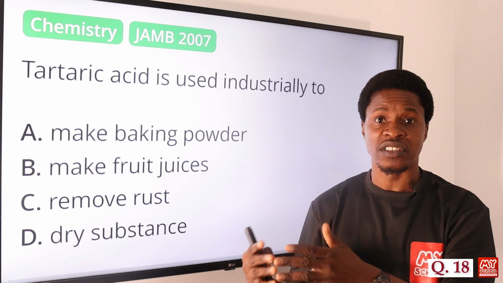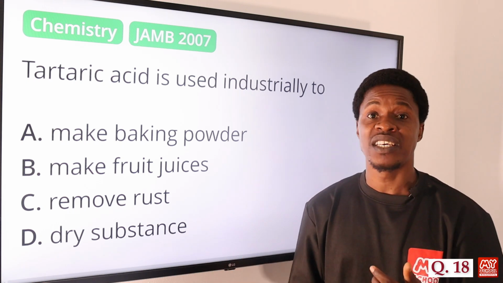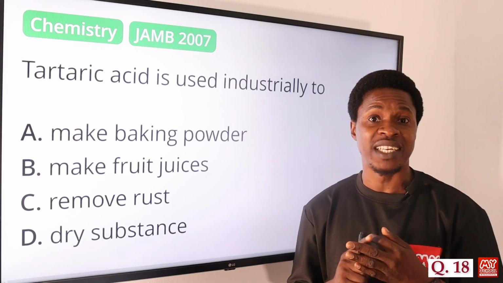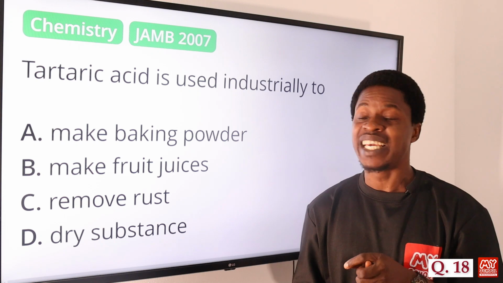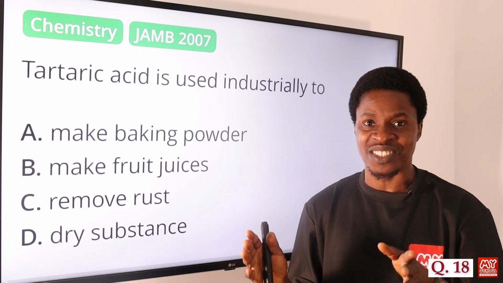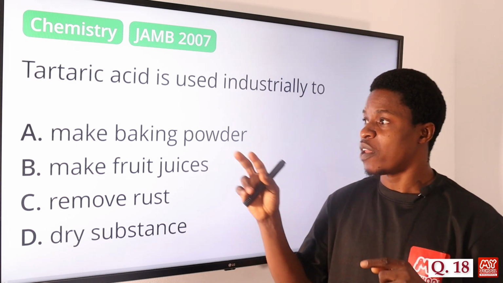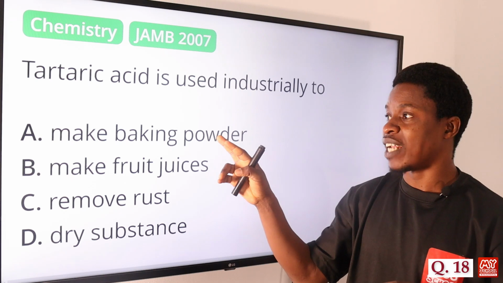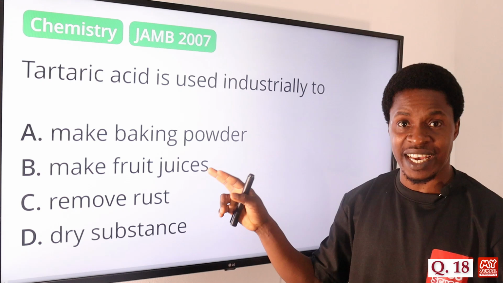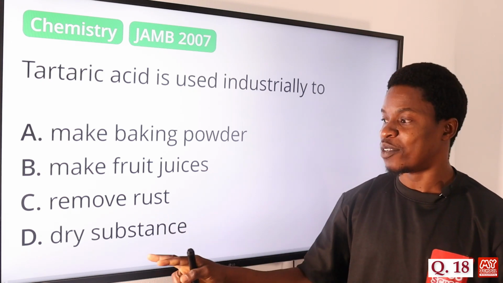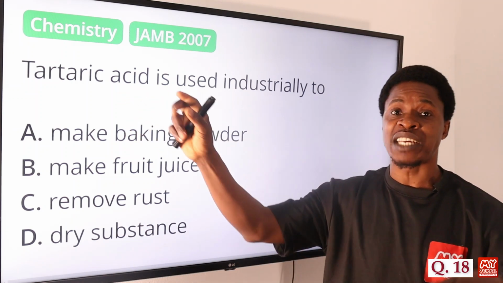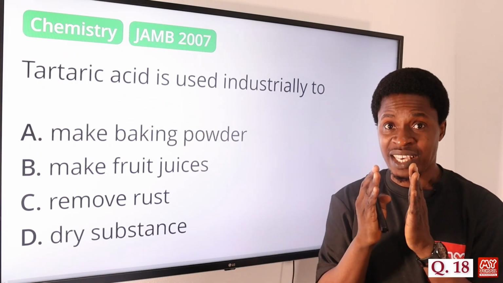Like in the food products industry, we have carbonated drinks with tartaric acid added, we have them in jellies, we have them added in wines. In fact, it is even used in making baking powder. It's even used in removing rust in the industries. But we are looking at the major ones. So if you look at the options, we have make baking powder, yes, it is used in making baking powder in the industry. Make fruit juices, yes. Remove rust, yes. It's not used as a drying substance. But the major one, because tartaric acid is actually gotten from fruits, gotten from fruit.